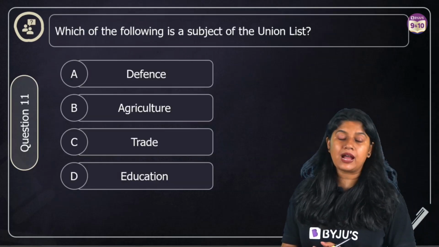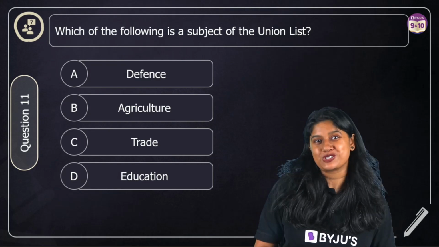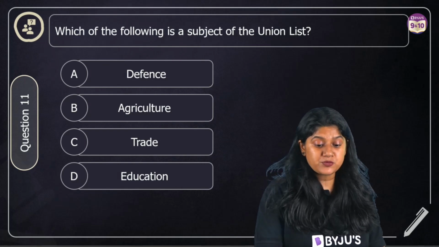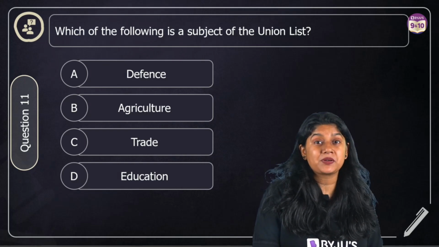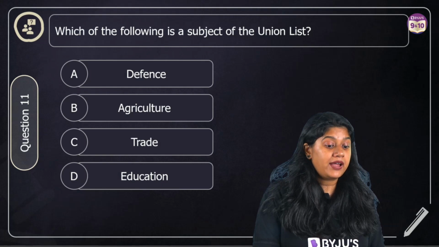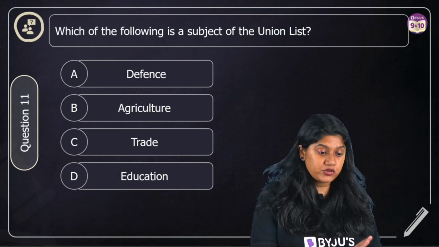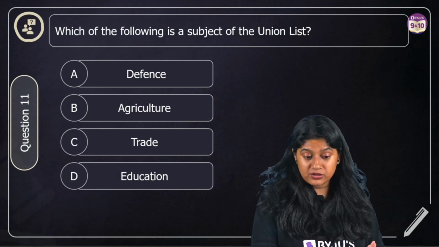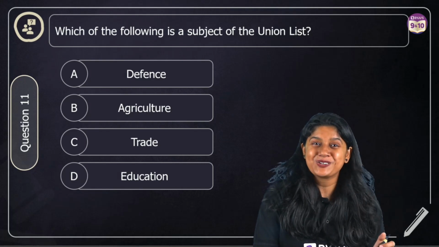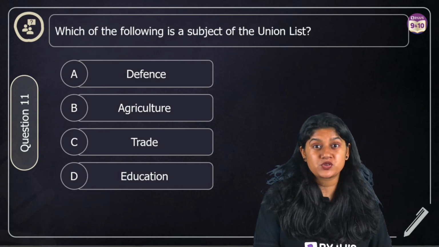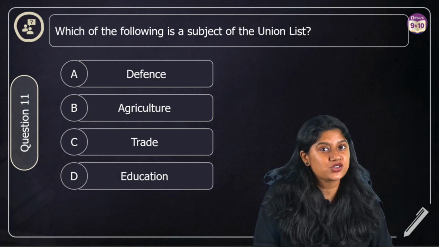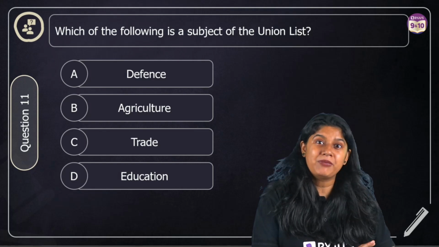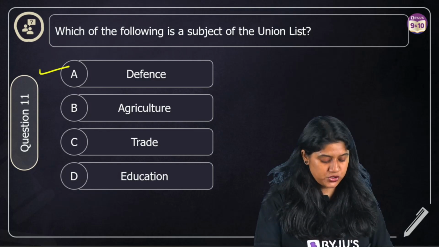Now we'll be taking a look at the 10 questions from the chapter Federalism. Here we have 5 important MCQs. Which of the following is a subject of the Union List? We have discussed the different lists that we have, and which among these is in the list? We have defense, agriculture, trade and education. We know that in the Union List, we have the subjects under the control of the central government, like defense, communication, banking, etc. So here option A is correct.